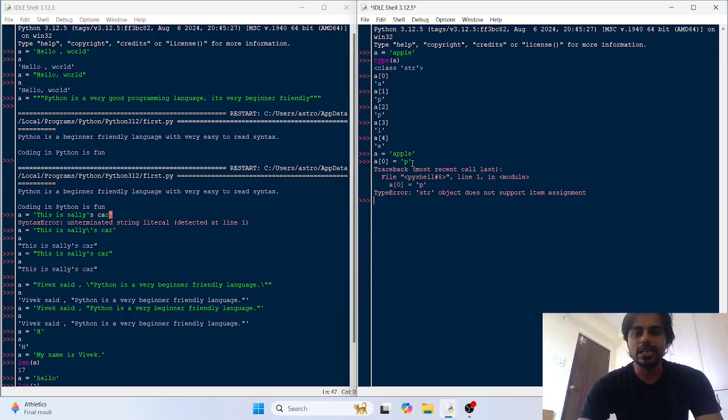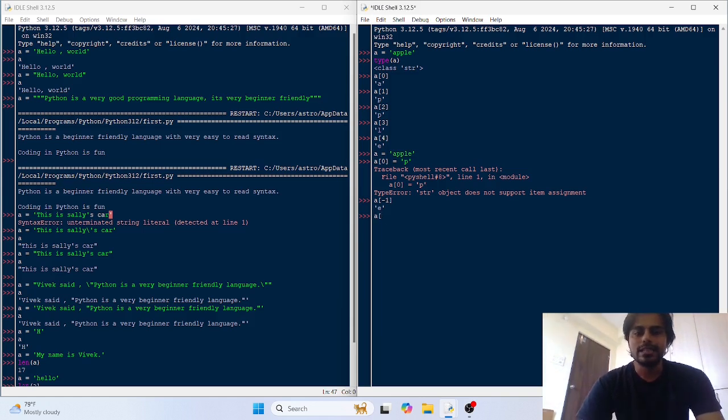So you can access the last element by the name of the variable, then the square bracket, and then the negative index value. So this last element has a negative index and it is -1. So if you try to access it, you can access the last element.